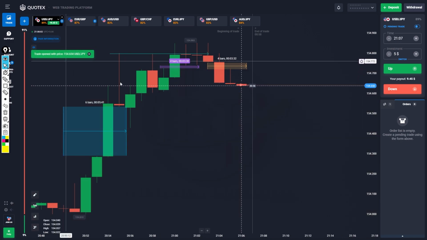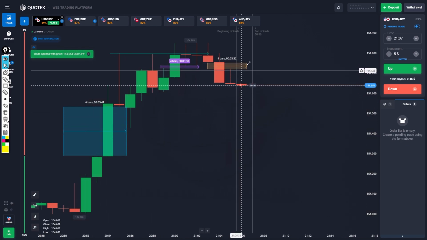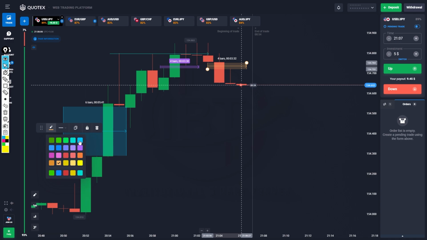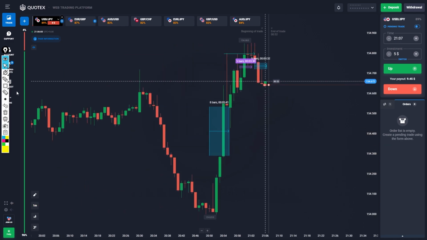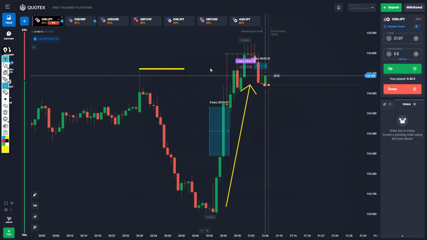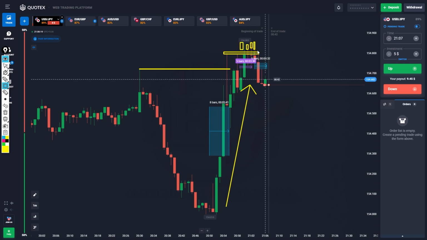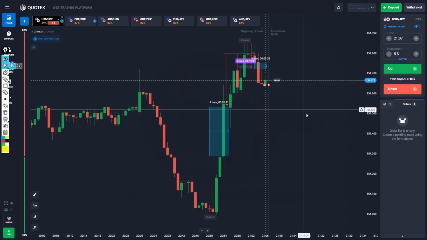I take a sell trade here, simple logic. I will explain. One second, I will change the color. See what's happening. The market went very strongly upside, but it did not break this high. It was a sweep. Again it was a sweep. It's unable to break this low. That means it was sweeping the liquidity.